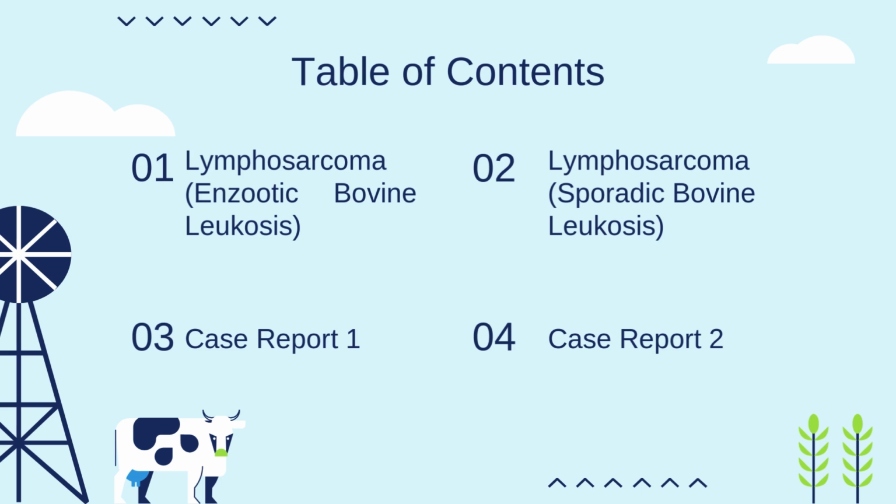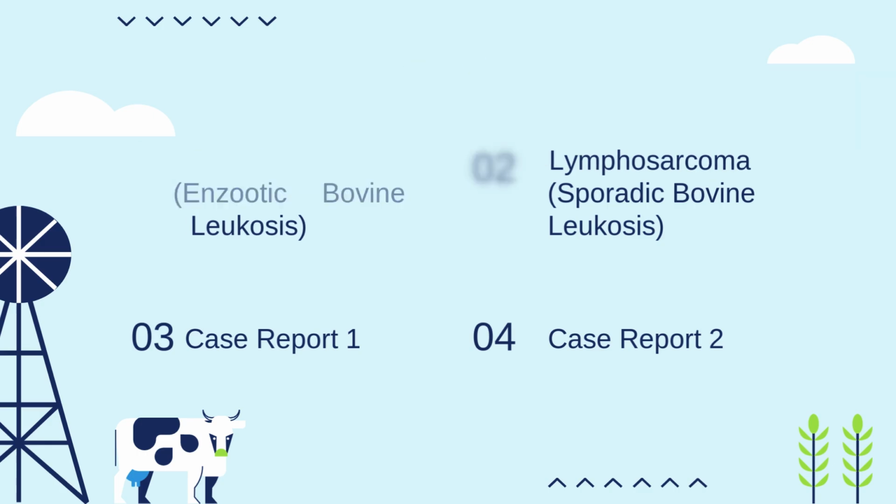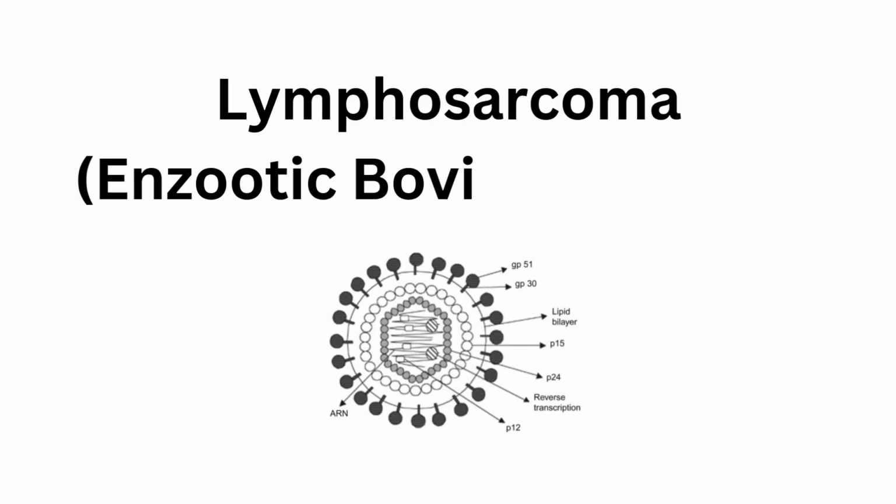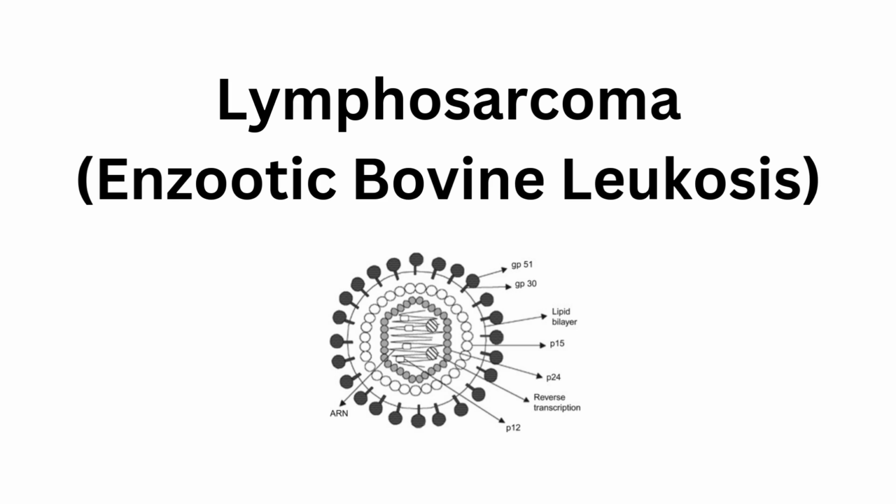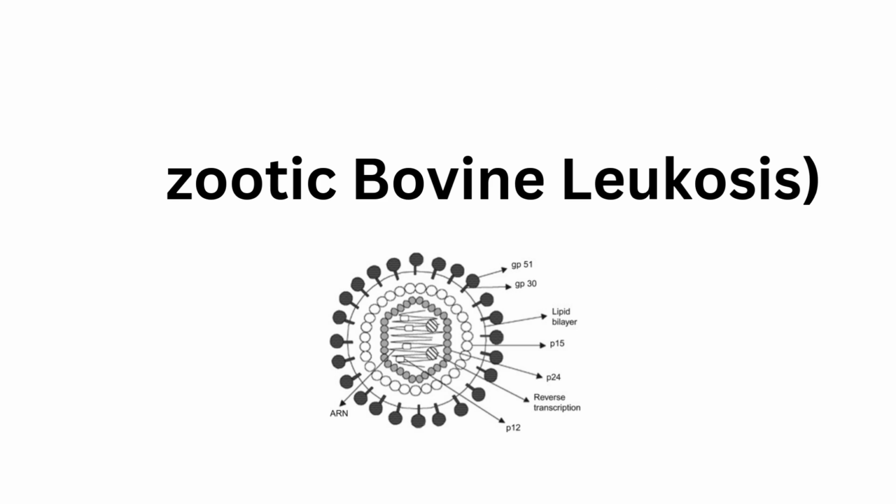In today's presentation, we will give a short briefing regarding two types of lymphosarcoma and present two case reports regarding lymphosarcoma to enhance the audience's understanding. We will start with the introduction of enzootic bovine leukosis, which is caused by a retrovirus named bovine leukemia virus. It is an enveloped RNA virus.